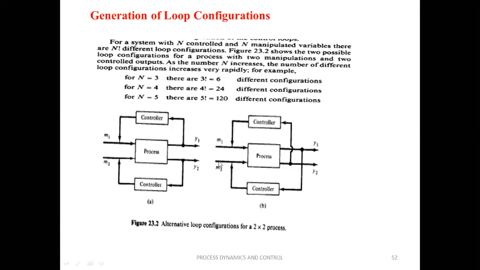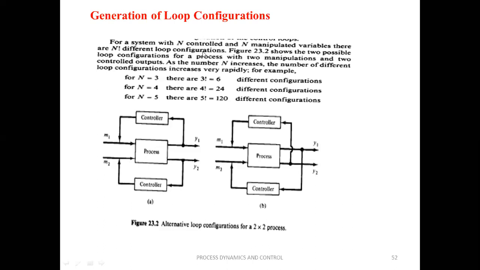The other configuration is y2 controlled by varying m1 and y1 controlled by varying m2. These are the two possible control configurations, out of which we have to select the best one.